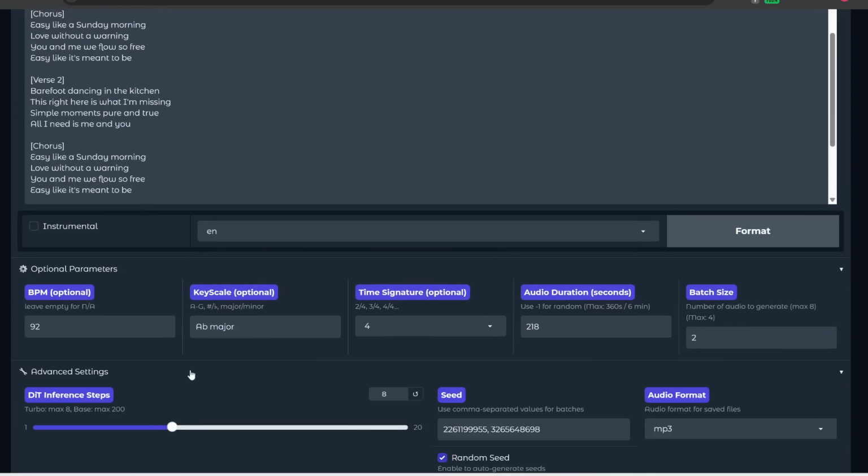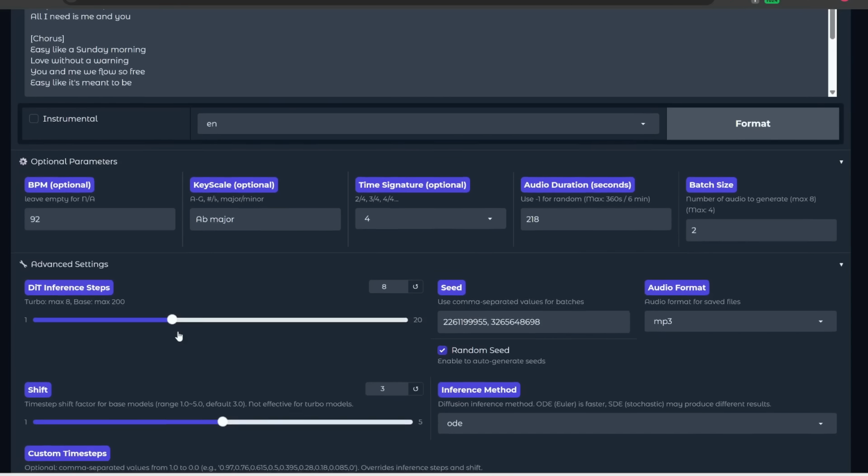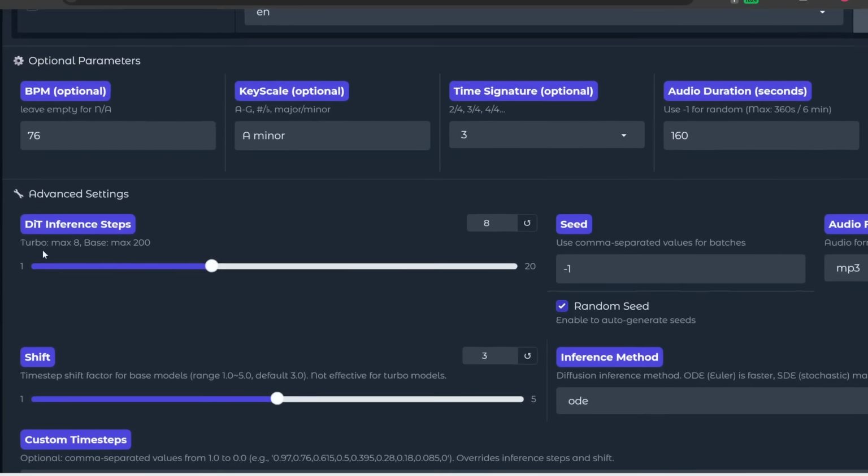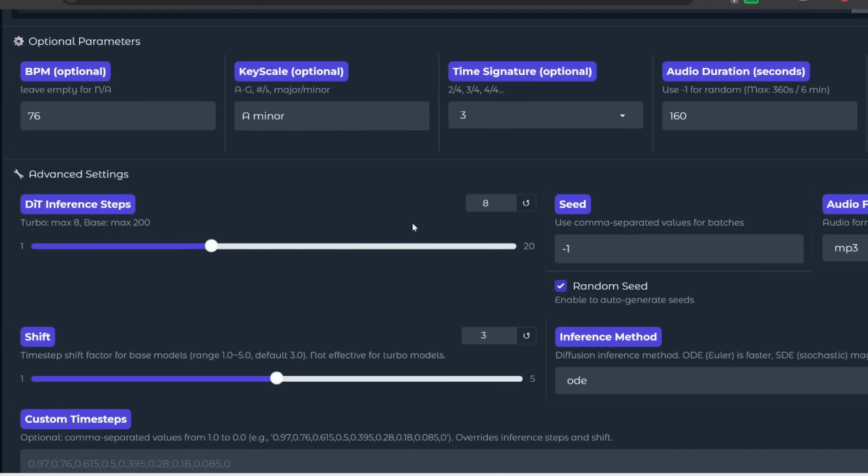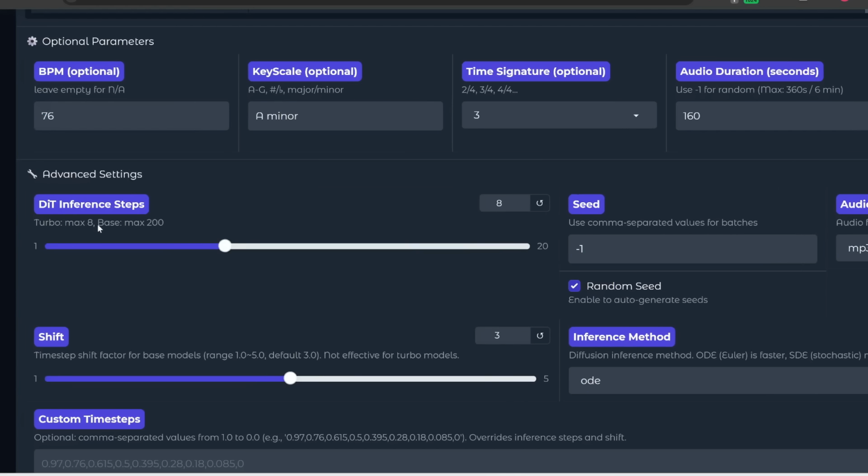Now, if you click on advanced settings, there's even more stuff you can play around with. So here are how many steps you want it to take to generate the song. Now, in general, the more steps you have, the higher quality it would be, but it's going to take longer, and at a certain point, you're going to get diminishing returns. So it turns out that if you're using the turbo model, then a step count of 8 would be optimum. And if you're using the base model, then you'll need to set it to a higher step count. But by default, this is just using the turbo model, which is already very good.